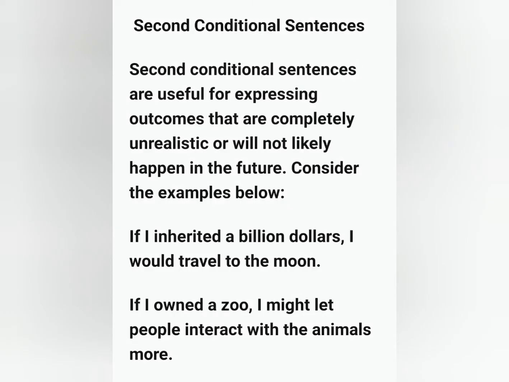Next one, second conditional sentences. Second conditional sentences are useful for expressing outcomes that are completely unrealistic or will not likely happen in the future. See the examples. If I inherited $1 billion, I would travel to the moon. Next one. If I owned a zoo, I might let people interact with the animals more.